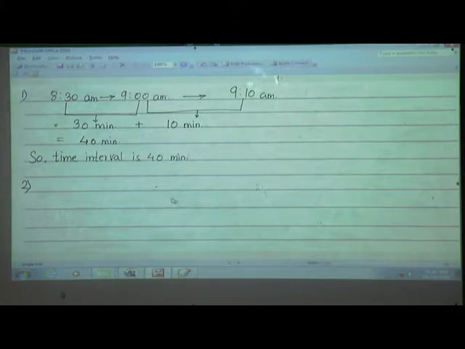See students, you have to read the question very carefully. Again and again you have to read the story sums.